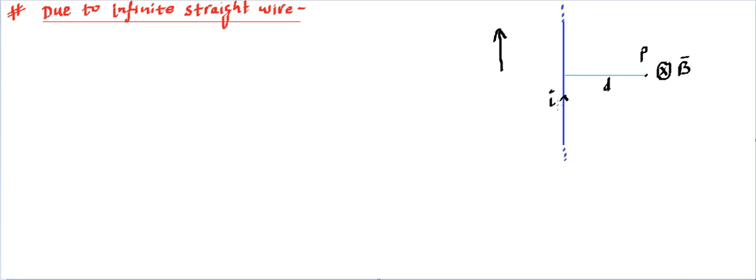Then if we open our palm and take that palm to this point P, whatever direction comes outward from the palm becomes the direction of the magnetic field. So if we keep the thumb of the right hand in the direction of current and take the palm to the point of interest, then the direction coming outward from the palm is the direction of the magnetic field.